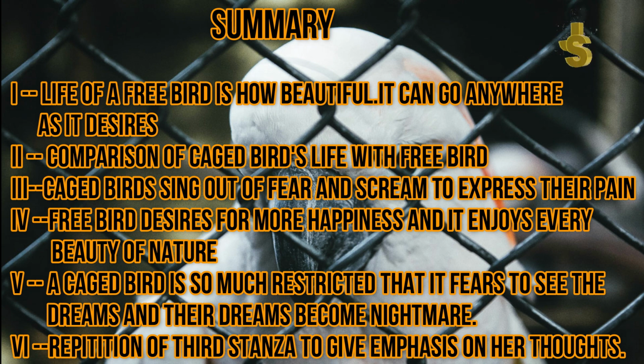The poem describes the comparison of the lives of a free bird and a caged bird. In the first stanza, there is a free bird who is fearlessly soaring with the winds throughout the sky. It is sunset, the orange rays, it can enjoy everything, the sun color and the sky in beautiful shades. Now in the second and third stanza, there is a comparison. In the second stanza, you will get the comparison of a free bird with a bird who is caged.